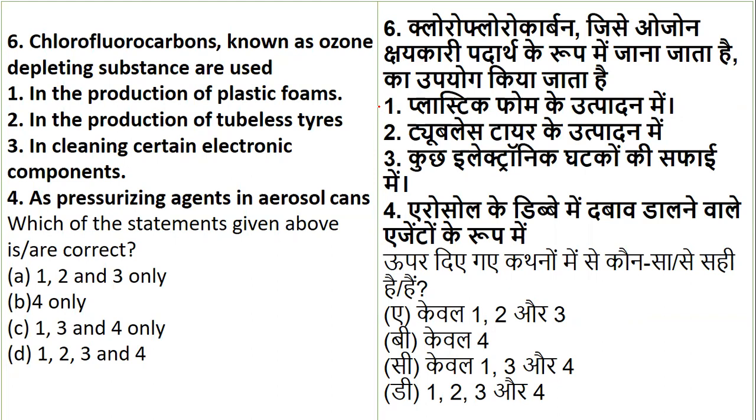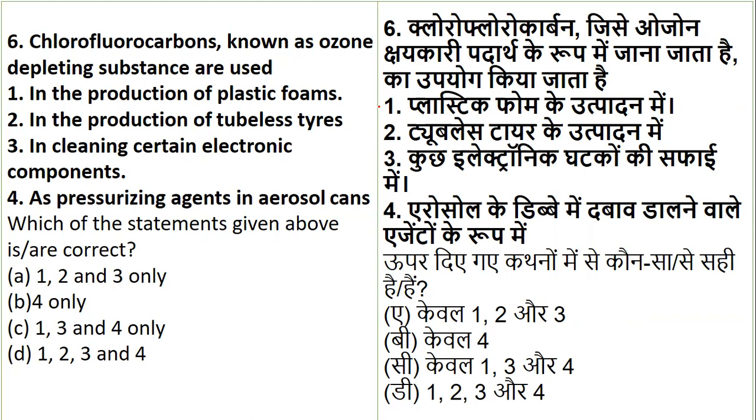Chlorofluorocarbons, known as ozone depleting substances, are used as what? They're used in the production of plastic foams, in the production of tubeless tires, in cleaning certain electronic components, or as pressurizing agents in aerosol cans. So what are they basically used for?